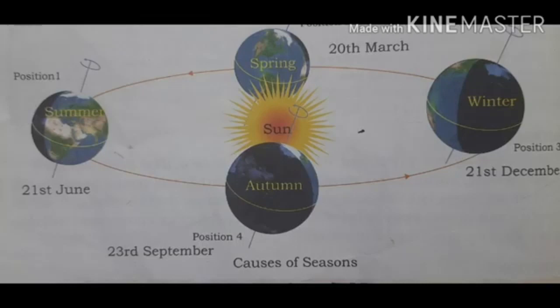Children, look at the image. March 20th and September 23rd are 2 days in a year where the day and night are exactly the same. So, the seasons are defined as spring, March to May; summer, June to August; autumn, September to November; and winter, December to February.